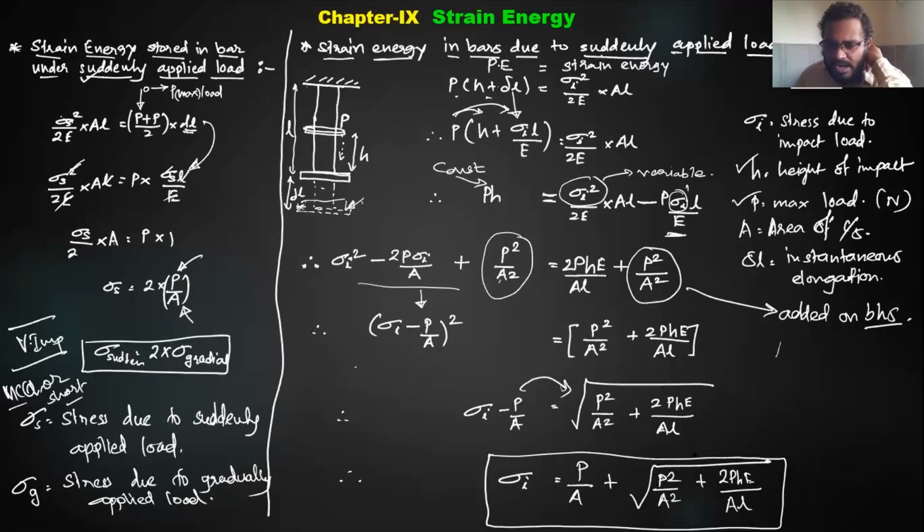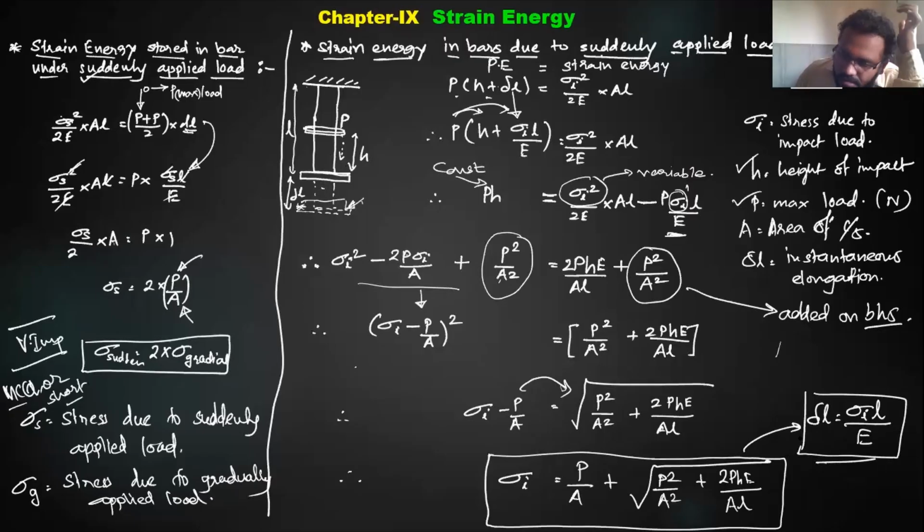Once you know sigma I, you can easily calculate delta L, which is given by sigma I into L by E. That is the instantaneous elongation. This is the part we need to study, and we need to solve some questions based on this. Are you understanding this?